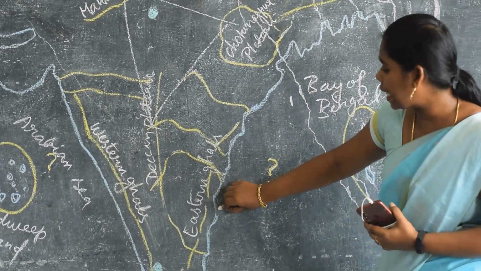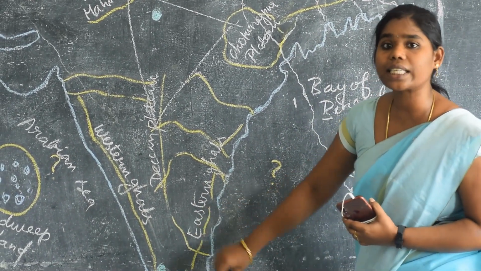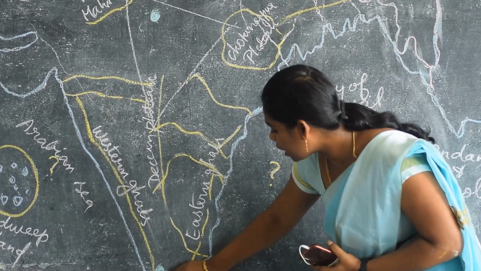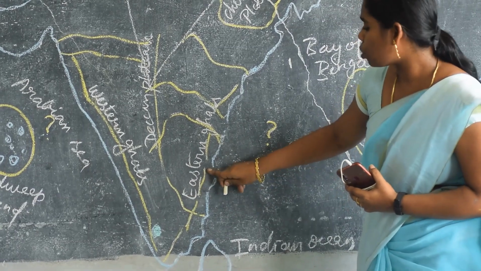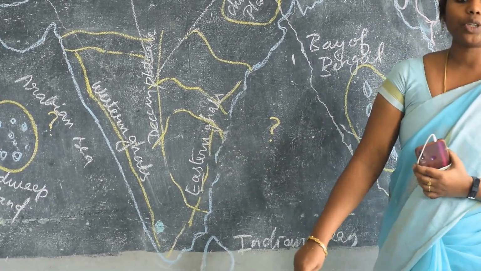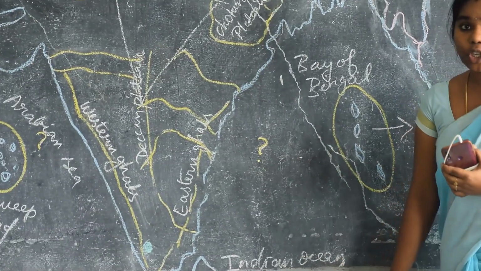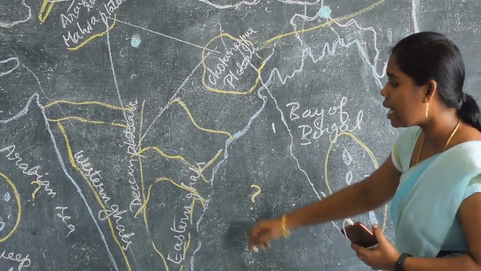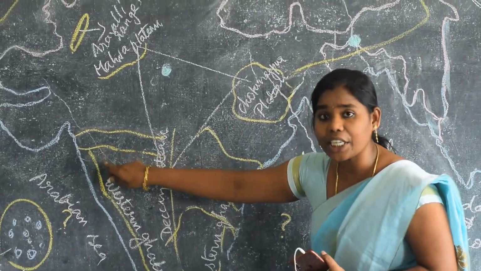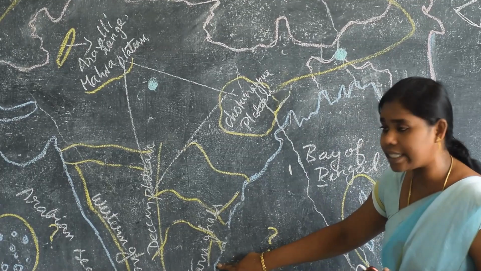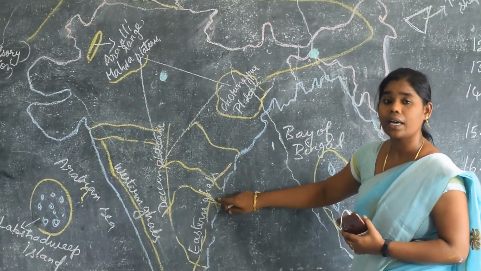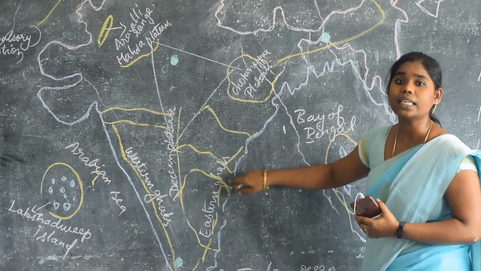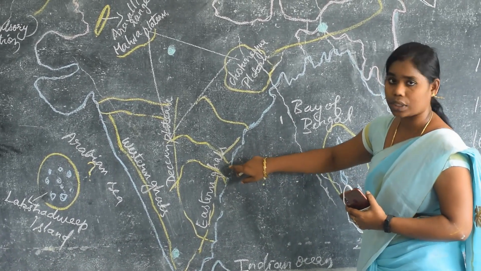The Eastern Ghats is discontinuous, so I leave some gaps. Why is it discontinuous? Because it is dissected by the rivers.